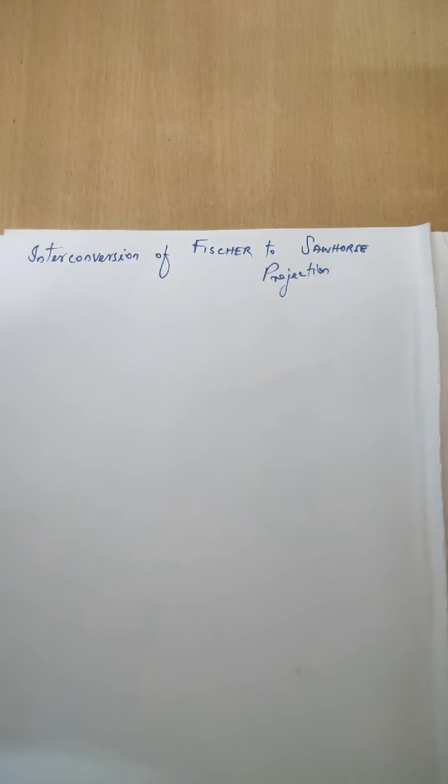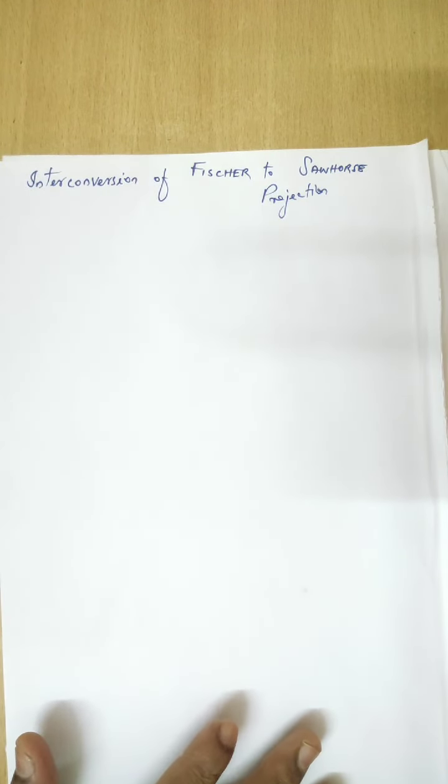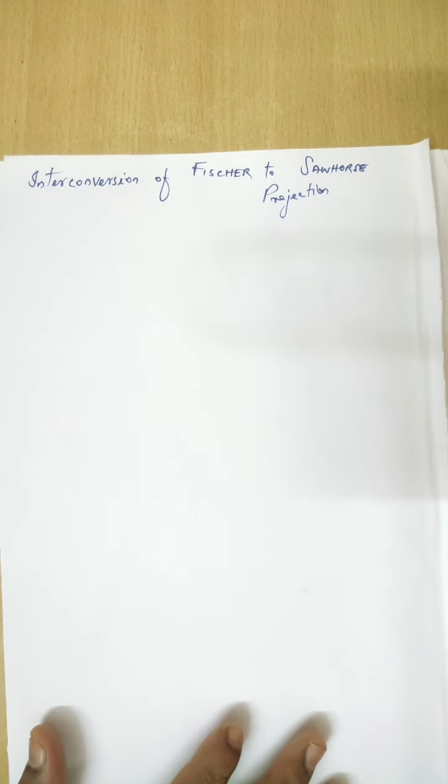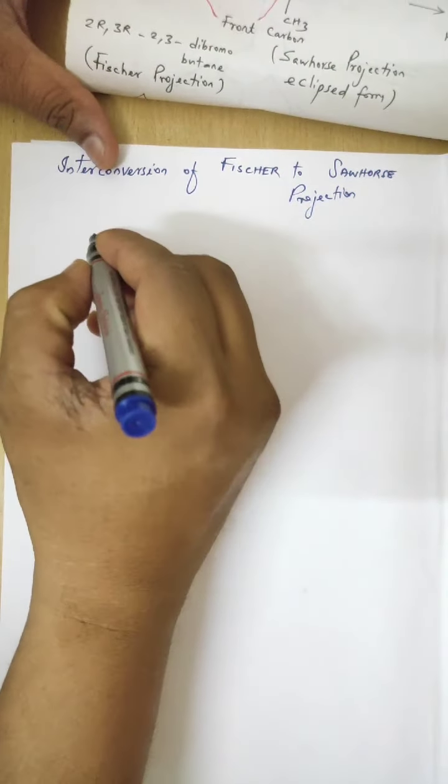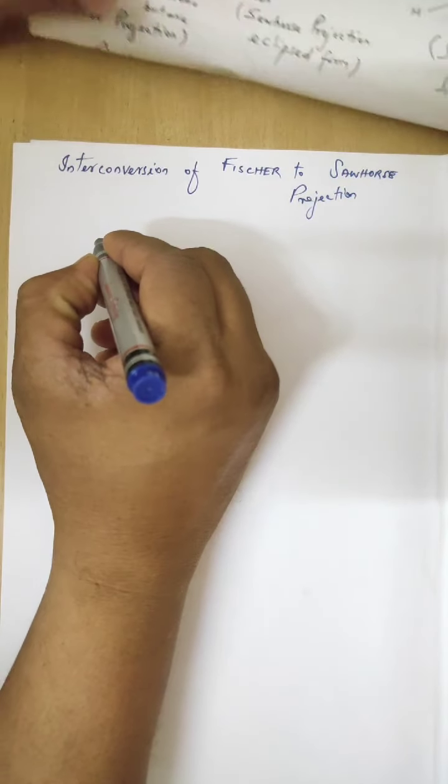Followed by, the next chapter is interconversion of Fischer to Sawhorse projection. First we'll discuss the examples. So Fischer projection of 2,3-dibromobutane. First I will draw, you also draw side by side.